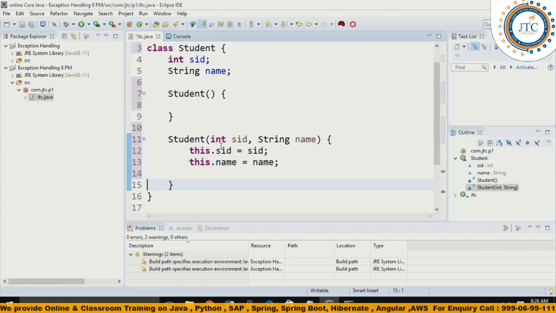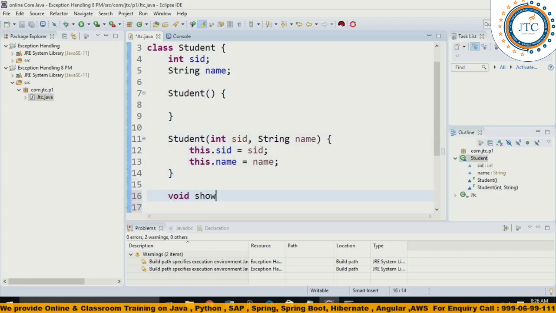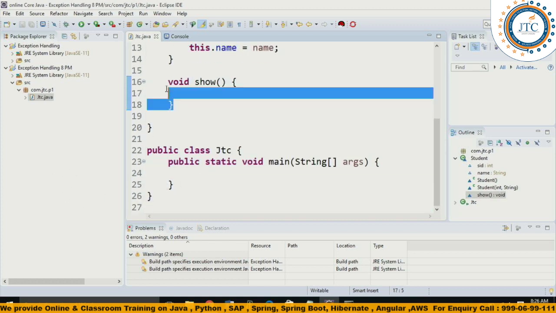These are the two important things we are having. Done. Now, I'll write one method, void show, or else there's no need to even write this method.